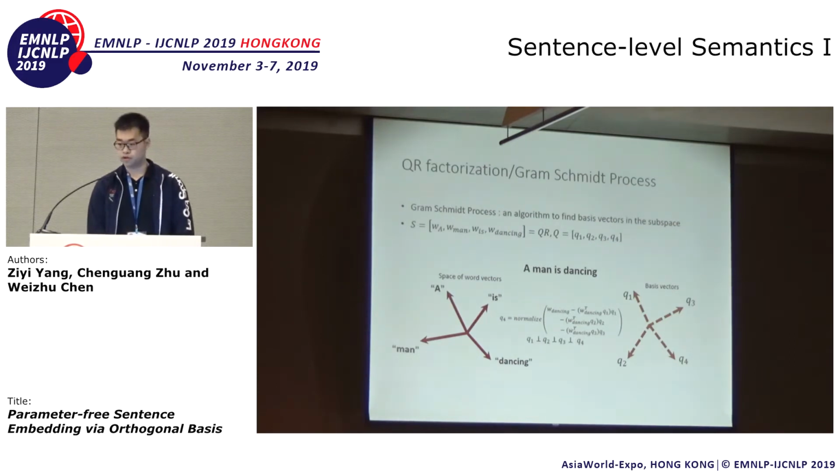Then we can run the QR factorization. Each column of Q is an orthogonal basis vector that we just computed, and R is an upper triangular matrix, where the ith column of R is the projections of the ith word vector onto the orthogonal basis vectors in the columns of Q.